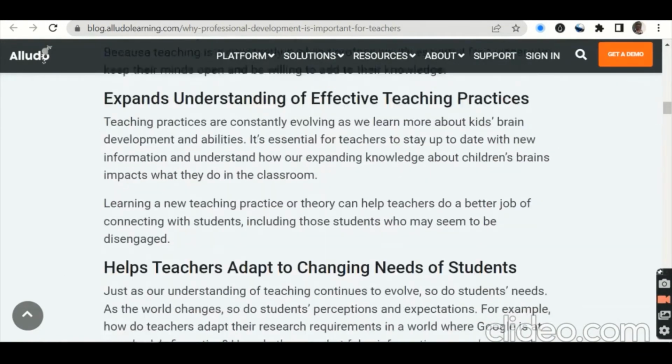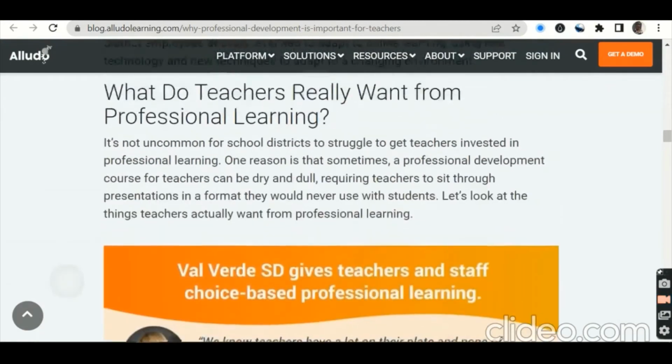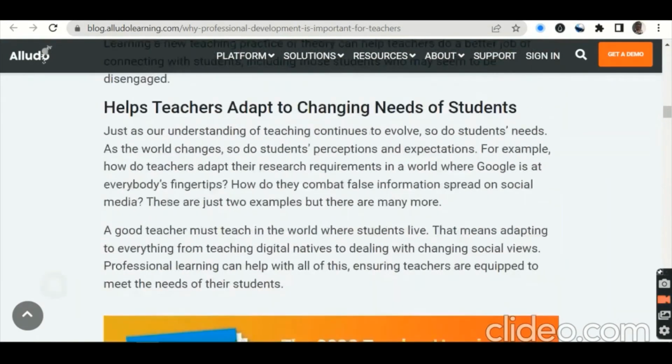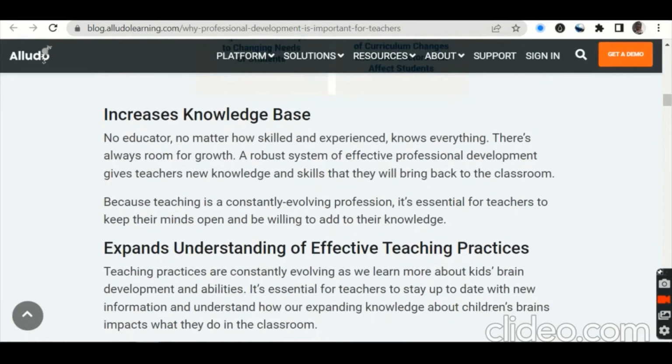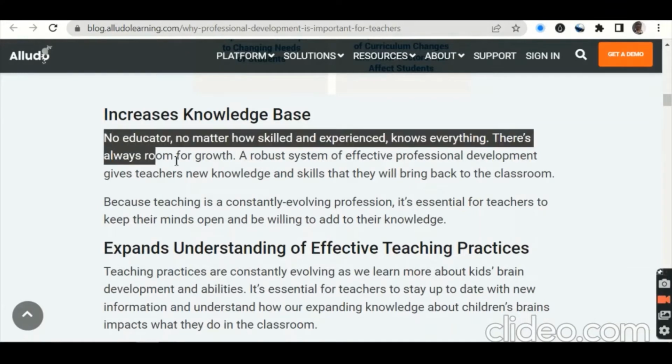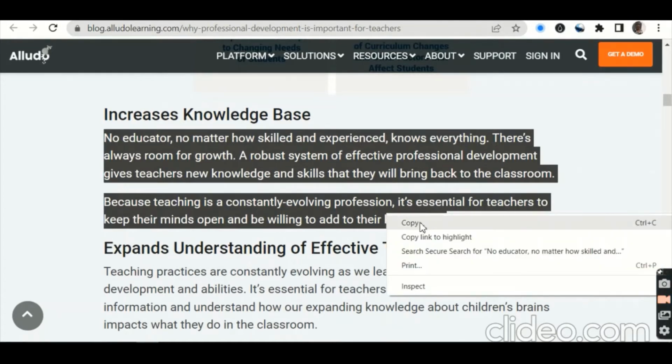So once I get something like that, okay, let me go back. This is what I want to focus on in this article. So what I'm going to do, I'm just going to pick the part I want, select it, then right click. I'm using my laptop, so copy.